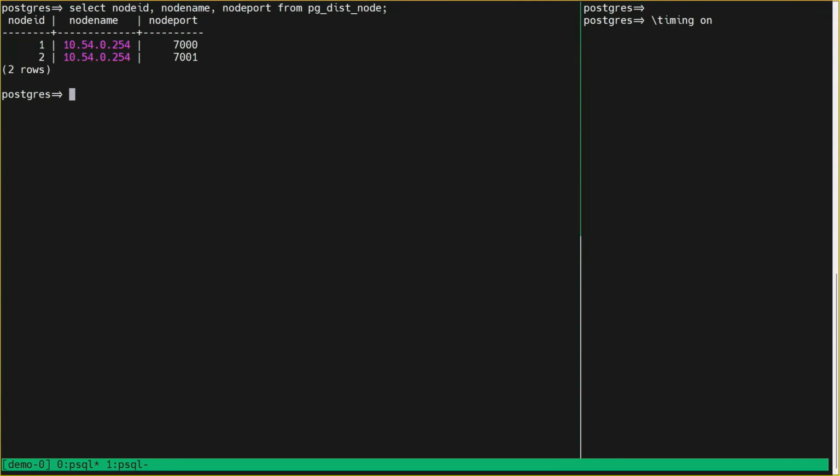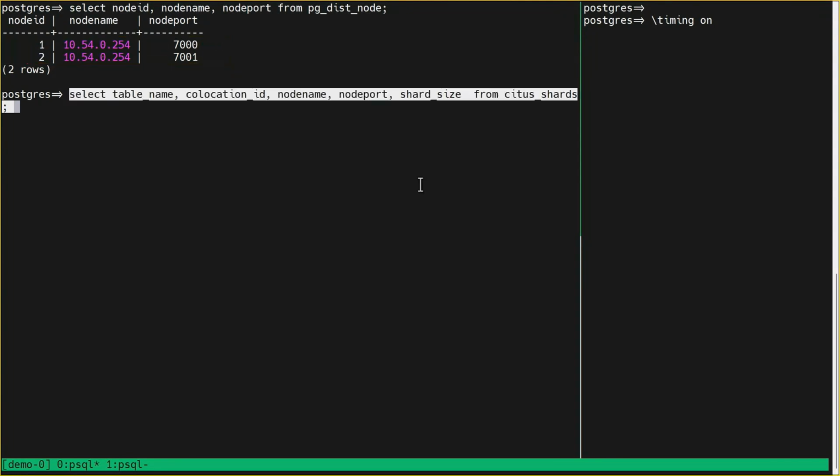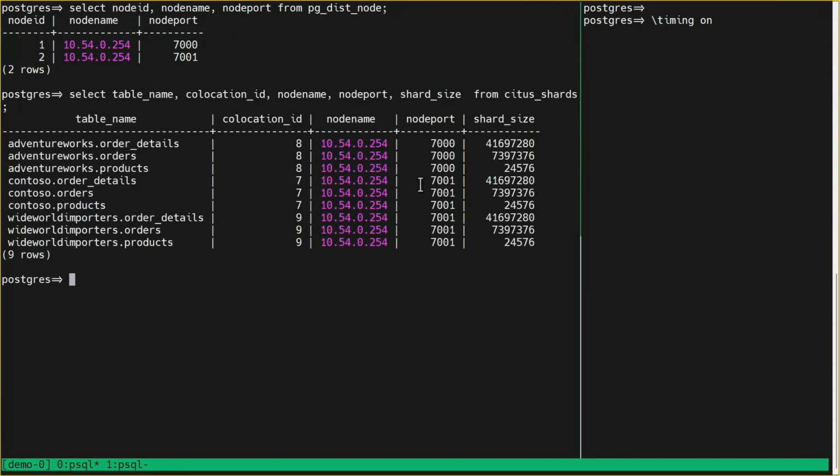So I have a 2-node cluster here, and I'm going to look at these tables. So I have AdventureWorks and Contoso. Contoso has become my important customer. It's on port 7001. There's another customer, Wide World Importers, also on that same node, if you will. So I need to isolate one of them. So how do I do that? The way I do that is with Citus schema move. This is for a schema-based sharding example, the same one that we saw before.